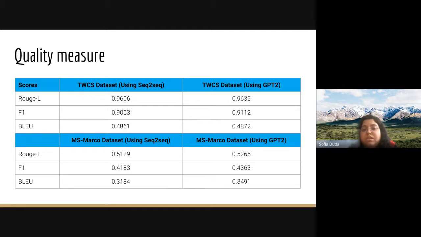The first one using RNN, GRU, and the second one using a transformer combined with GPT-2 for fine tuning. I tried the transformer due to its numerous advantages that I have mentioned earlier, and my model was able to achieve a ROUGE score of 0.96 for the TWCS dataset, while the MS MARCO dataset was able to achieve a ROUGE score of 0.51.